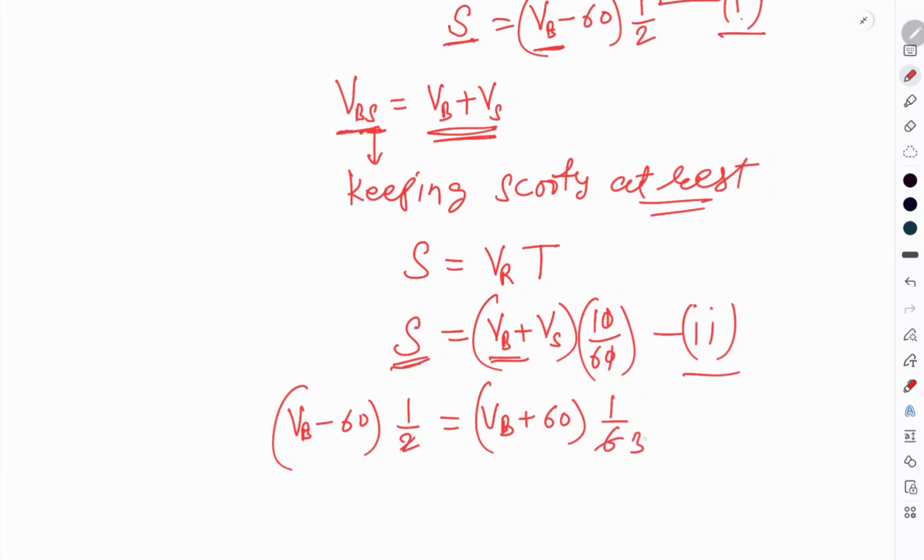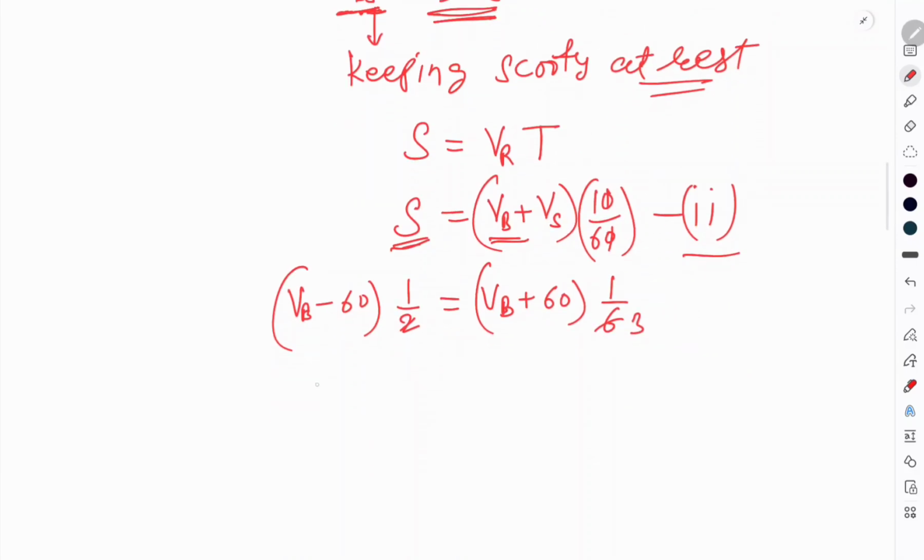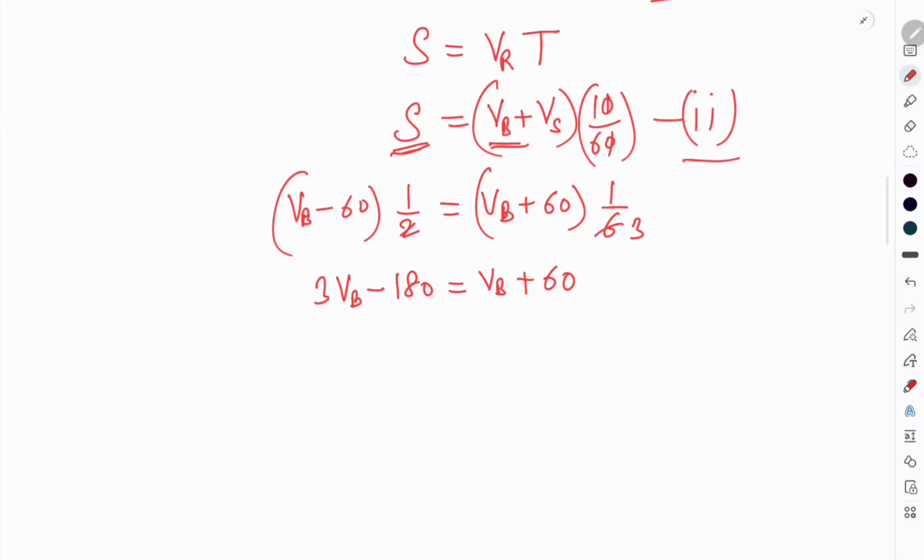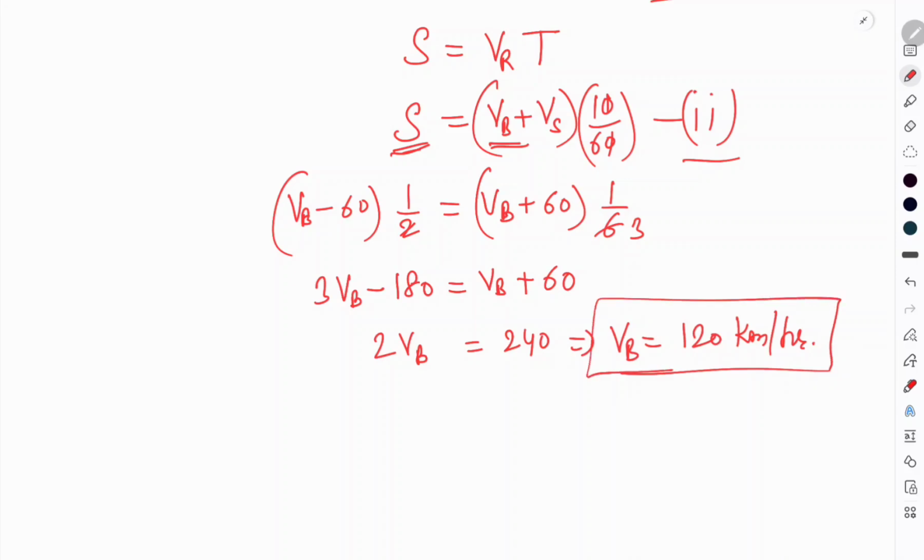Solving it, we get 3 Vb minus 180 is equal to Vb plus 60. So 2 Vb is equal to 240, and Vb is 120 kilometer per hour. Thus we got the velocity of the bus.